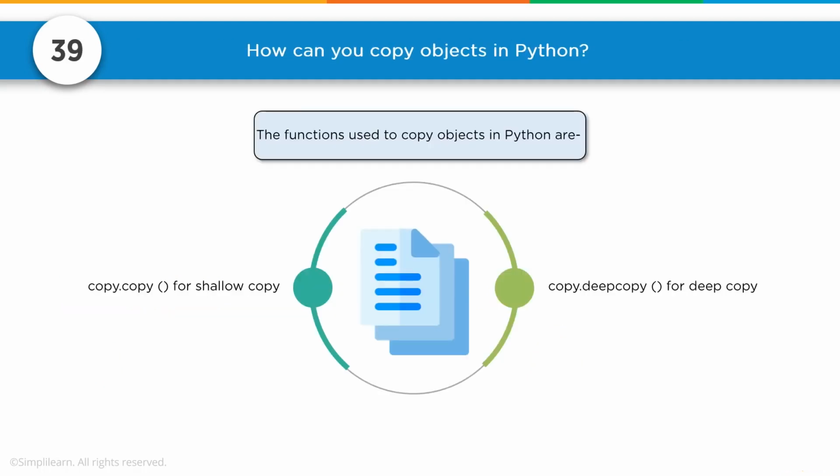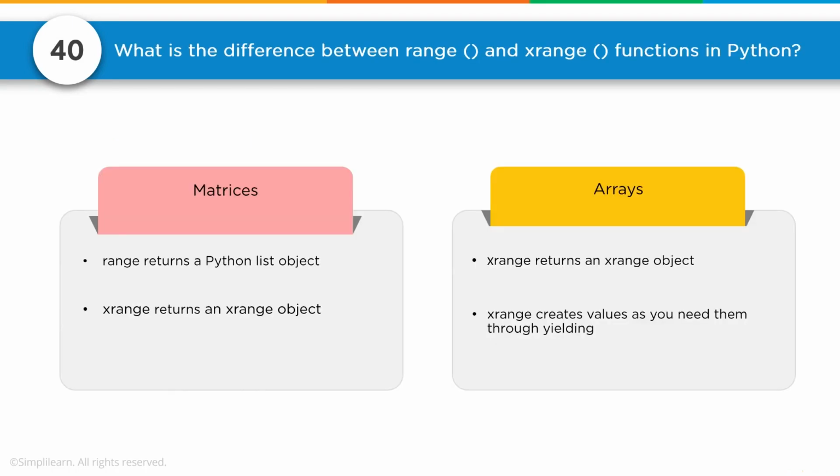Number 39. How can you copy objects in Python? The functions used to copy objects in Python, we have copy for shallow copying and deepcopy for deep copy. Number 40. What is the difference between range and xrange functions in Python?